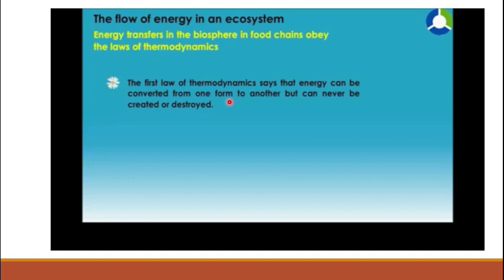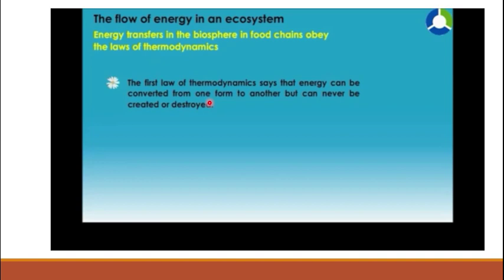Like solar energy in this case has been converted into chemical energy, and chemical energy is transferred from one level to another level. It is lost into the environment in the form of heat, but it doesn't mean that it has been totally destroyed. So that's why this law is named the law of conservation or law of constant energy.